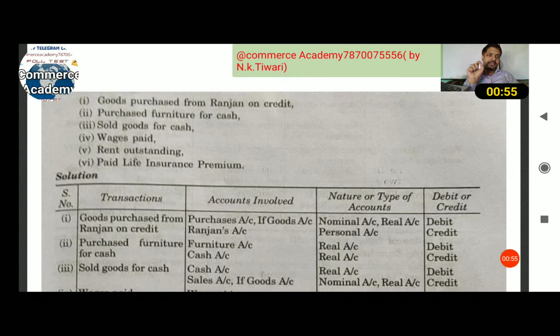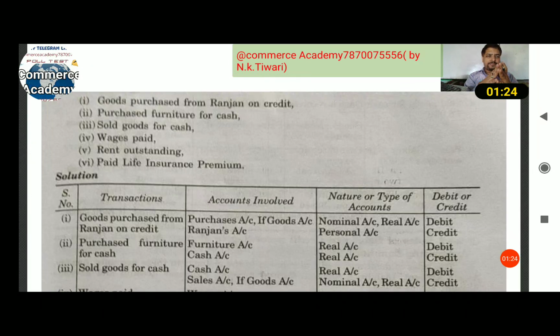When you paid the cash, simply goods is in and cash is out. But when you did not pay the cash, goods is in but cash is not out, so you create a liability and create a receiver, a person who will receive your cash.